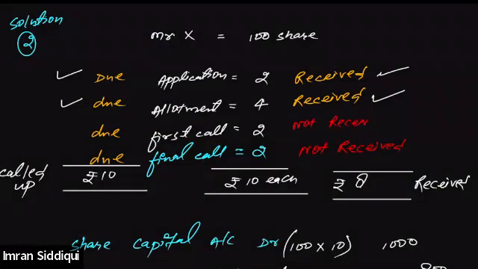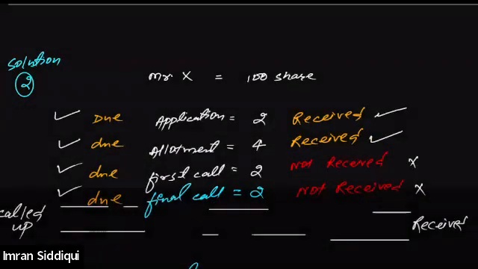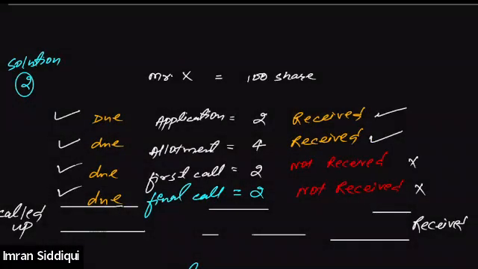When the question says that he did not pay the first call, that means the company must have asked for the first call, right? And he did not pay the final call as well. That means the company must have asked for the final call as well, but did not receive the first and final call. Now, could any one of you please tell me what will be the called up value in this question? In this example, what will be the called up value, what will be the paid up value, and what will be the face value of the shares? Any one of you. First of all, tell me the face value of the share.